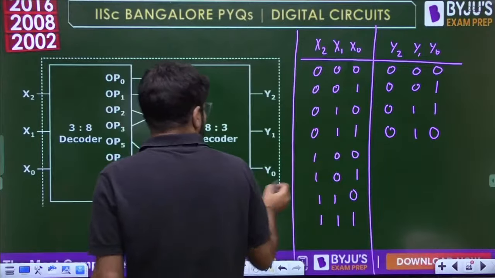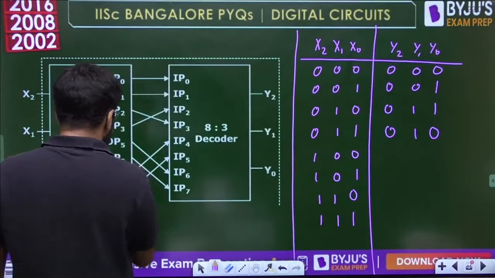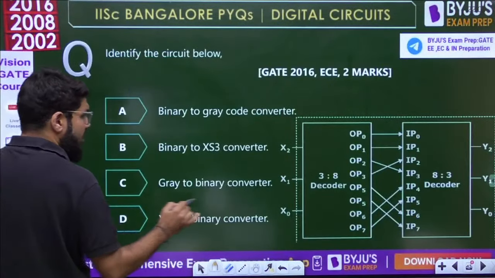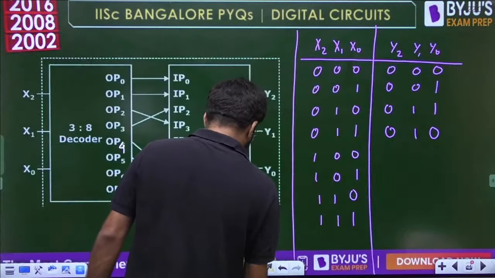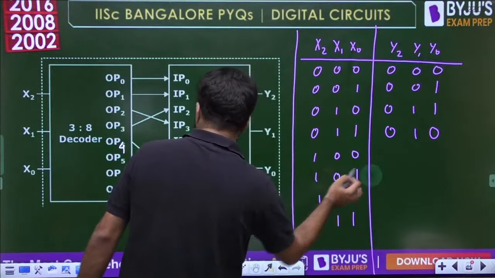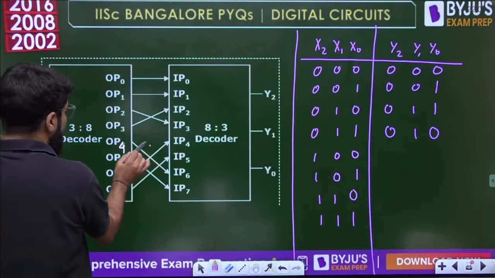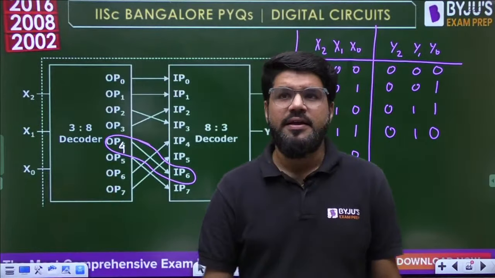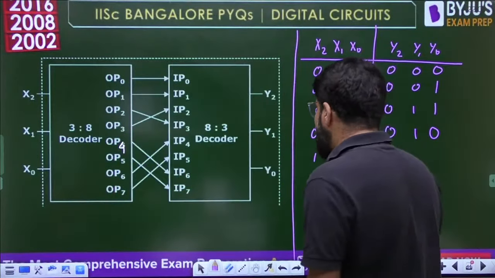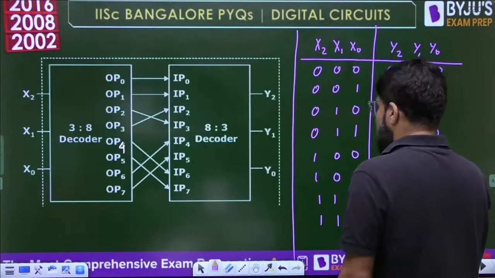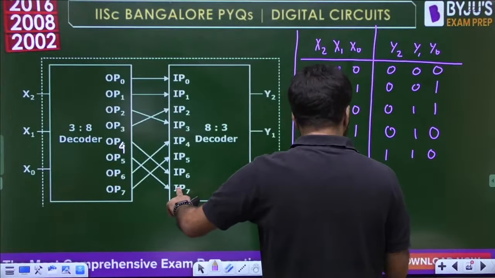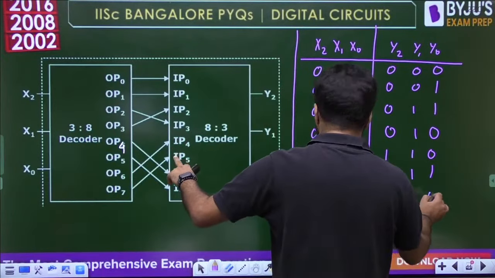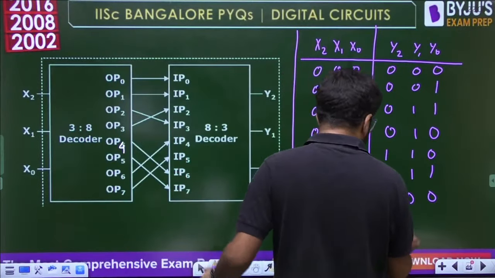Next, let's go. Okay, next 1 0 0. 1 0 0 means, okay, yes, this is a typo error. Of course, this has to be OP4. There is no doubt about that. That has to be a typo error only. So this is OP4. Now OP4 is connected to IP6. IP6 means 6, which is 110. Then 5 is connected to 7. 7 is 111. Okay, 6 connected to 4, 100. Okay, 7 connected to 5, 101.